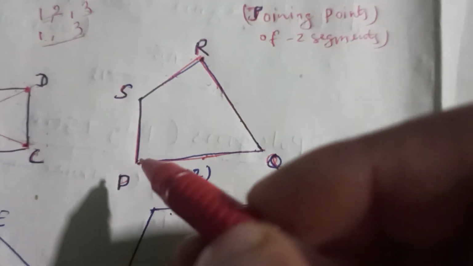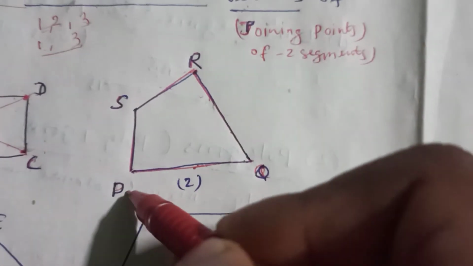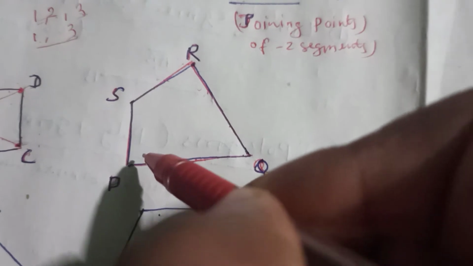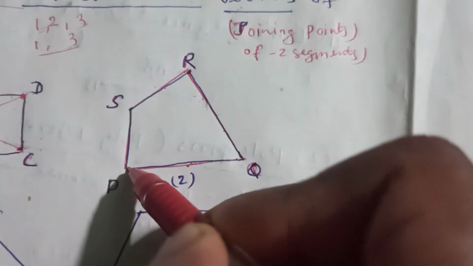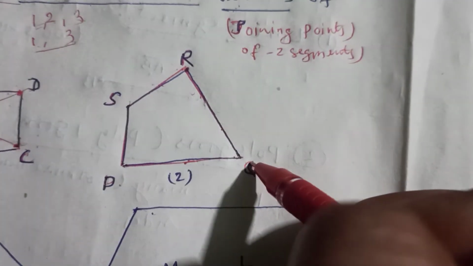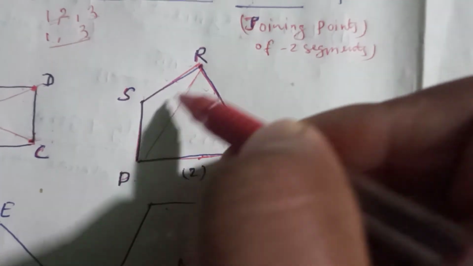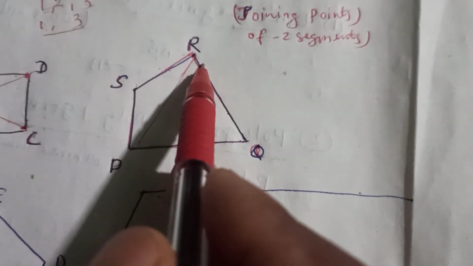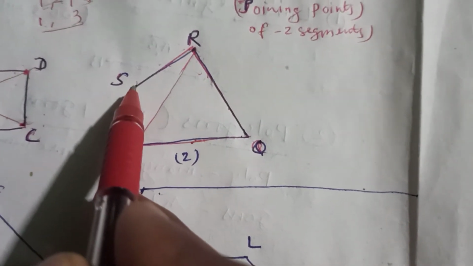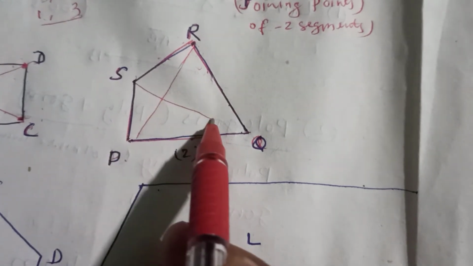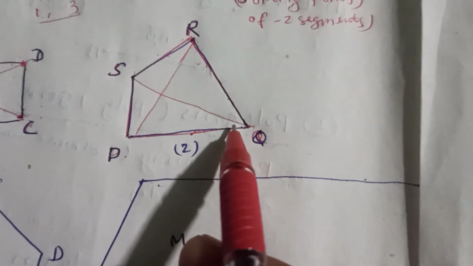Now for this figure, this is PQRS. For P, S and Q are the consecutive points and R is not. So PR will be one diagonal, and also SQ will be another diagonal.